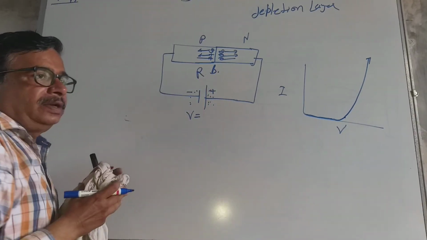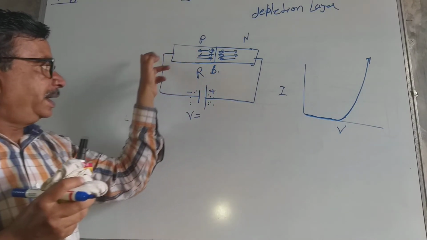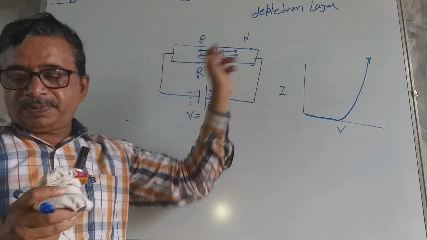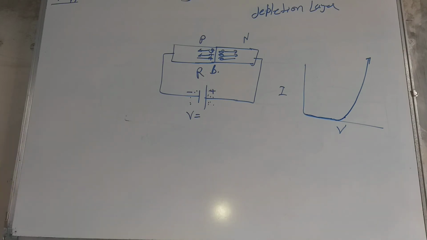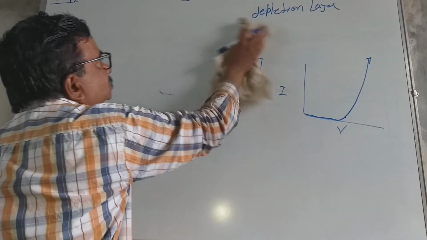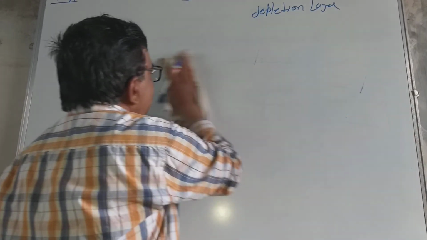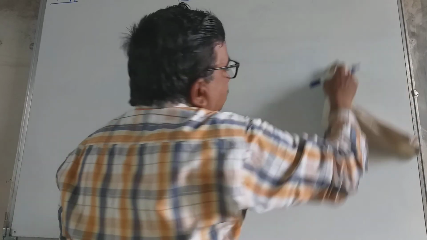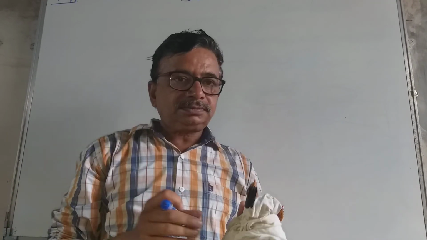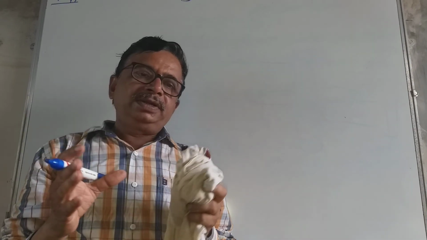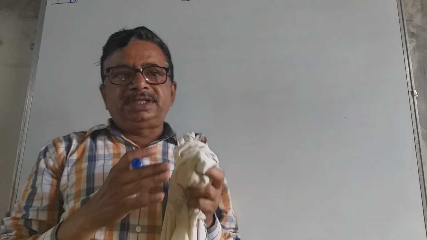What is reverse bias? When p type material is connected to the negative terminal of the battery and n type material is connected to the positive terminal of the battery, then we get the reverse bias. In this way we have seen what a semiconductor is, what n type and p type semiconductors are, and what forward bias and reverse bias are. Now we will continue tomorrow. Thank you.